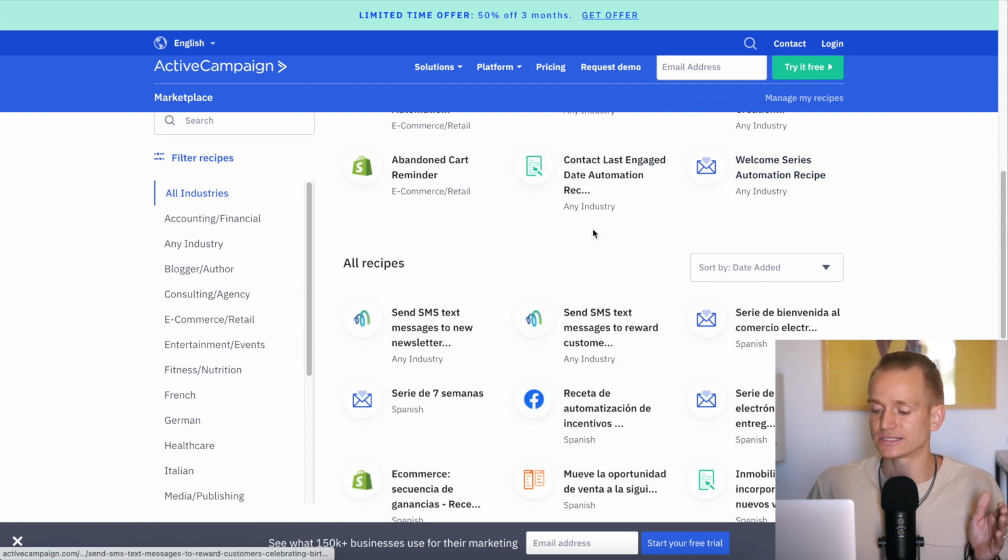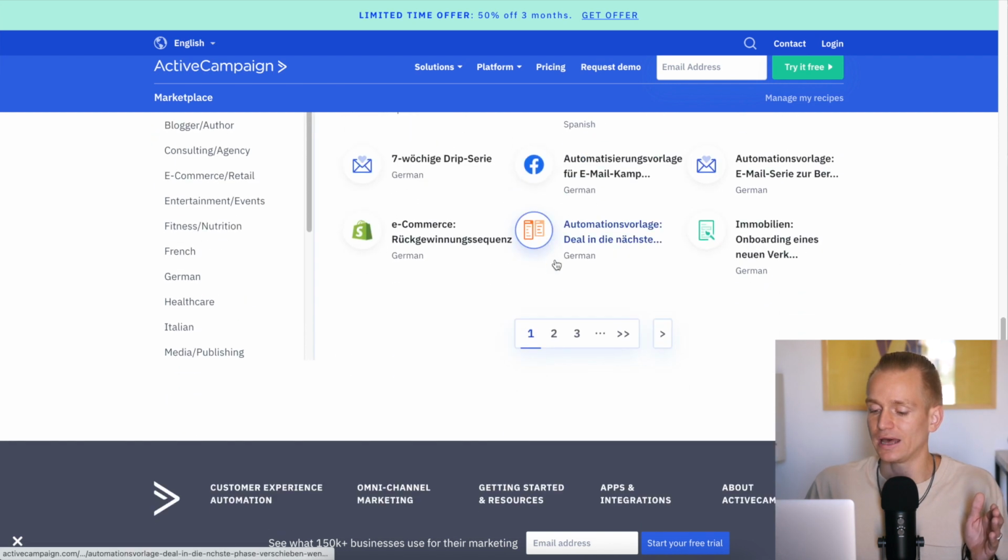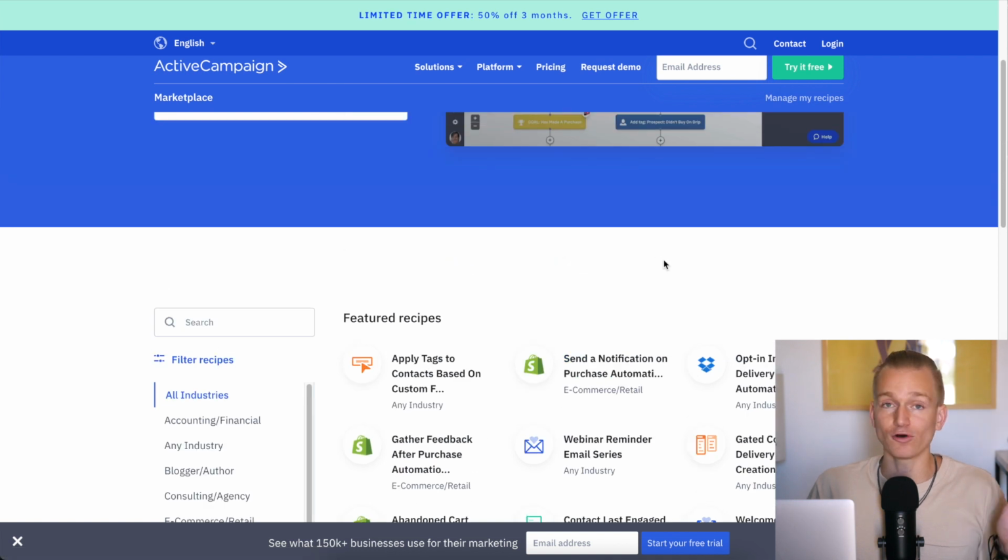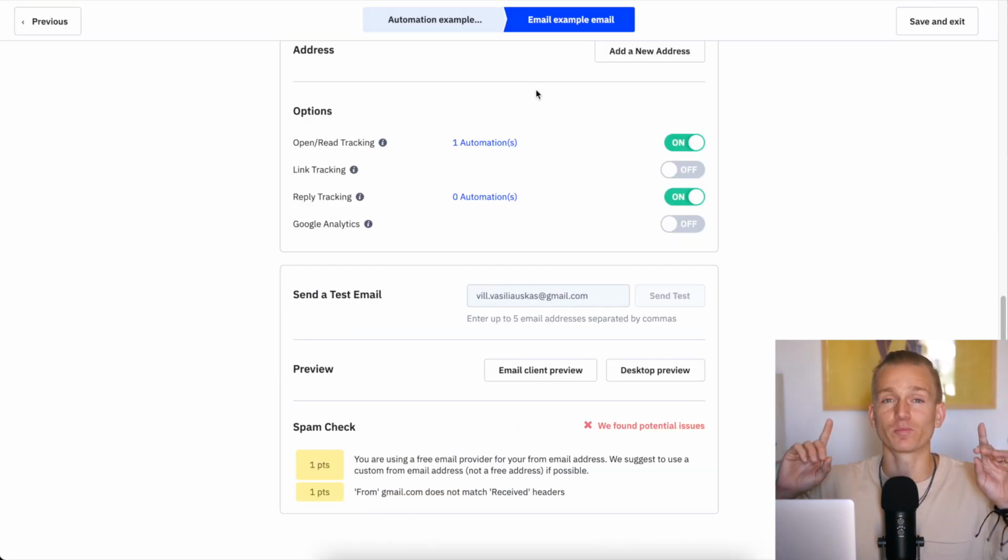But here basically you can see all of the different recipes. And again, there are a lot of these recipes. And this really, I would say, might be one of those reasons why you want to go with Activecampaign than GetResponse, because you can really take the automation to the next level.